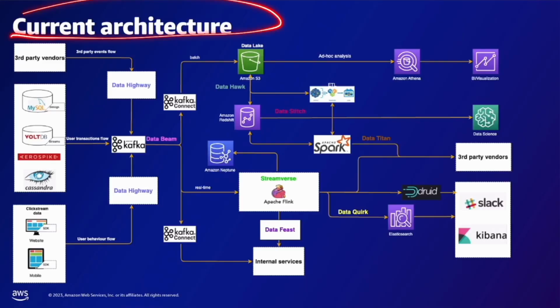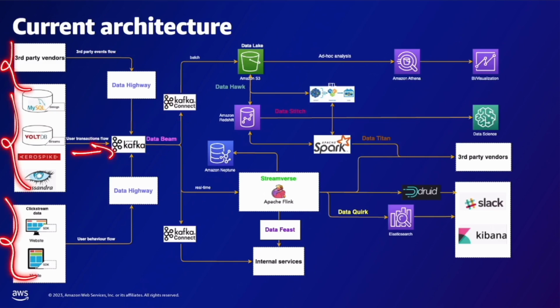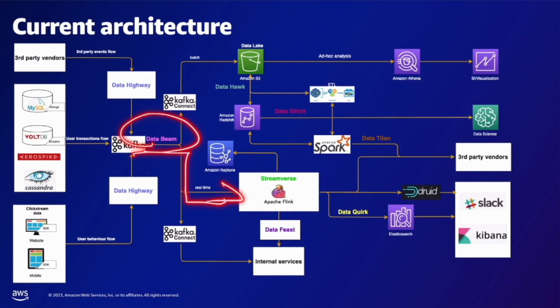This was the goal of version 3 architecture of Dream11. Here is the current architecture. As you can see, they built Data Highway and Data Beam. These are their internal tools or services built completely based on their requirement. Data Highway accepts any data sent over HTTP. So if any third-party vendor wants to send any data, they just have to hit the API and it is done. Data Beam is a self-serve tool for setting up data pipelines between MySQL and Redshift without worrying about the underlying technology.